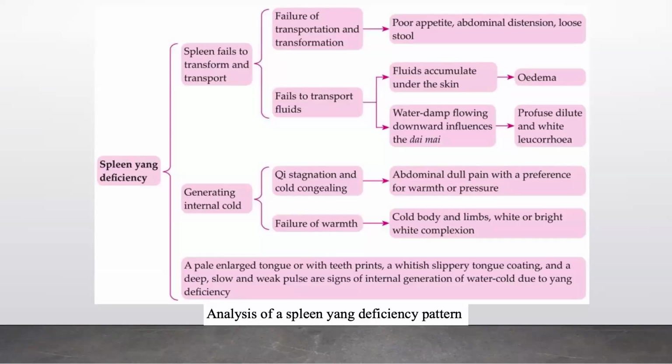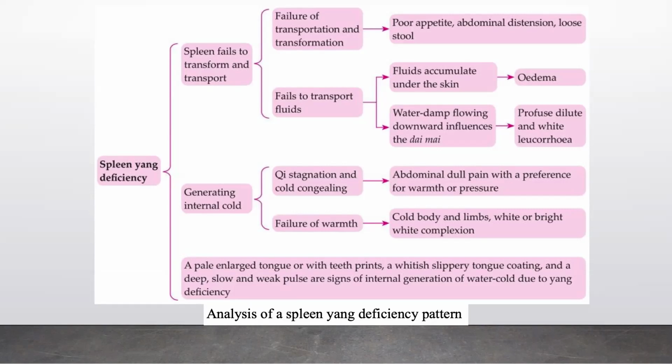When the spleen fails to transform and transport, this will cause poor appetite, abdominal distension, and loose stool. Failure to transport fluids will result in edema because fluids accumulate under the skin, and profuse dilute and white leukorrhea due to water damp flowing downward that influences the Dai vessel. Spleen Yang deficiency can generate internal cold, and this will cause qi stagnation and cold congealing, thereby causing abdominal dull pain with a preference for warmth or pressure.